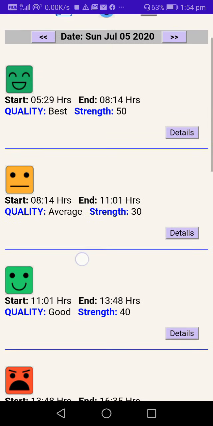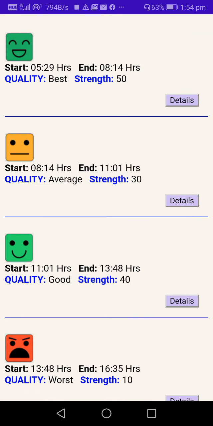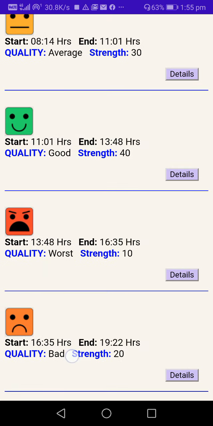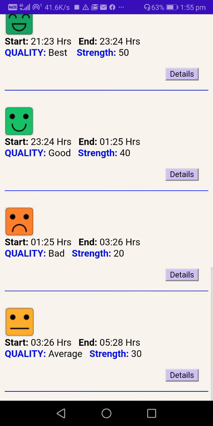The second one starts at 8:14 to 11:01 a.m. in the morning. The smiley shows kind of average. So this is the smiley for average. The quality is average, strength is 30. It's comparative. This was 50, the first one. The second one is 30. So this is how all the slots in the day are categorized, both in quality and the numeric strength.